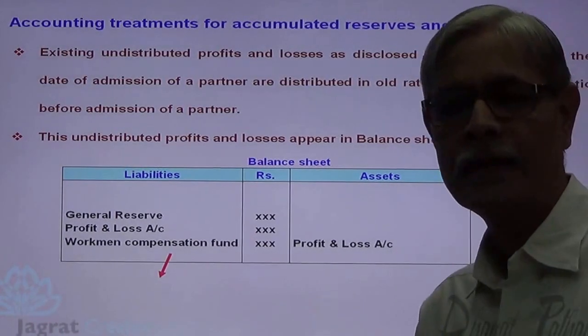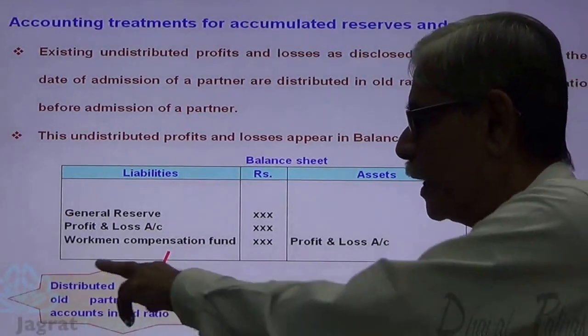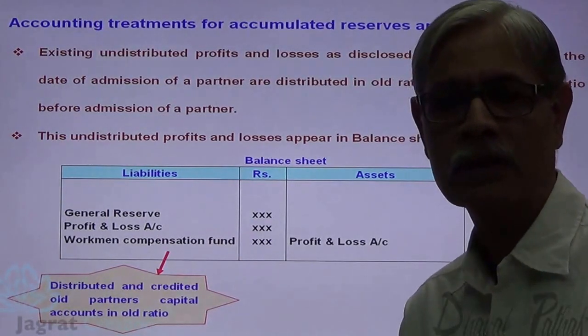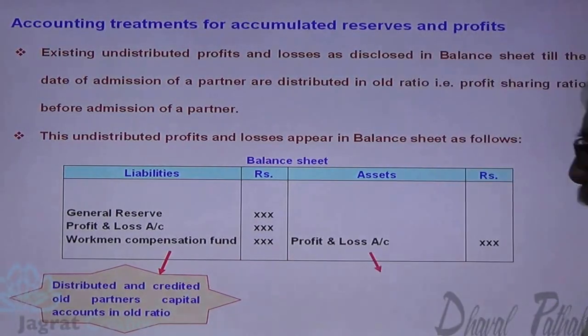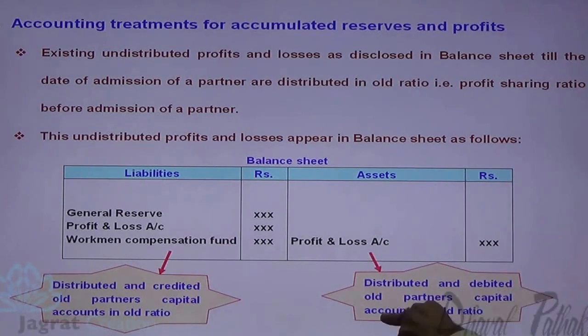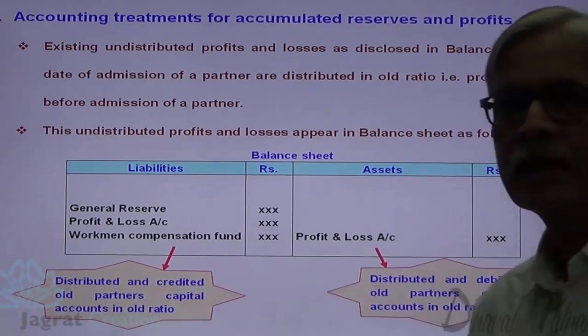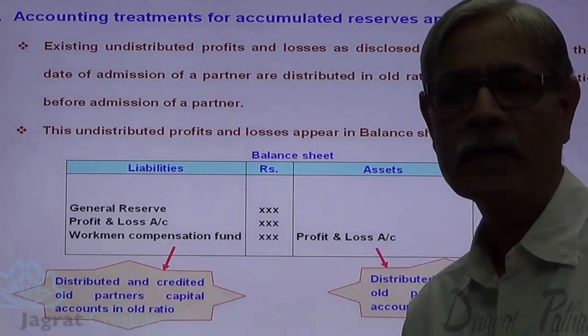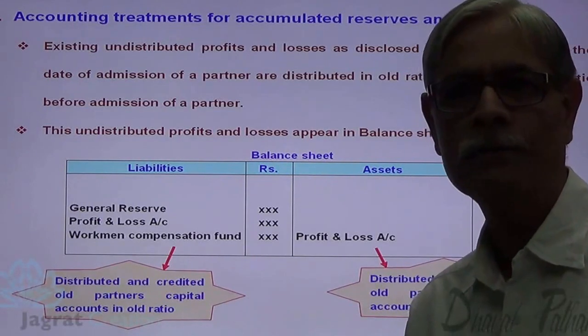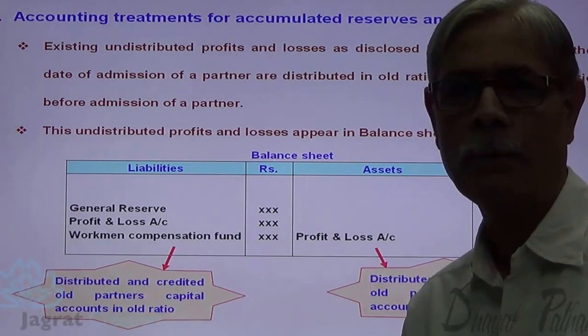All these undistributed profits are distributed and credited to old partners' capital accounts in the old ratio. This is what you have studied in chapter number 3 also. And losses are distributed and debited to old partners' capital accounts in the old ratio. This is how accumulated, undistributed profits and losses are accounted for at the time of admission of a partner.